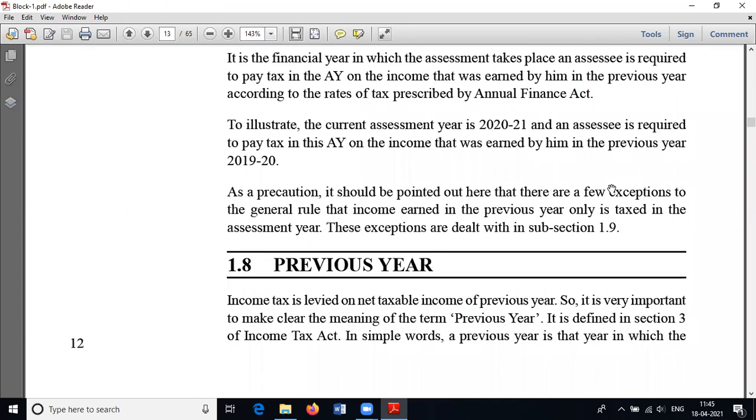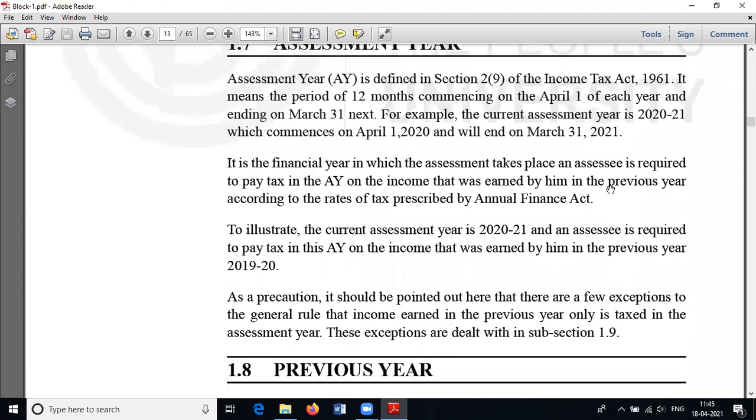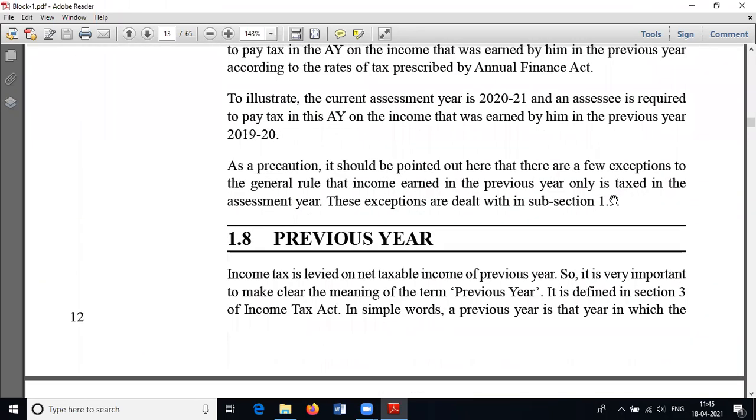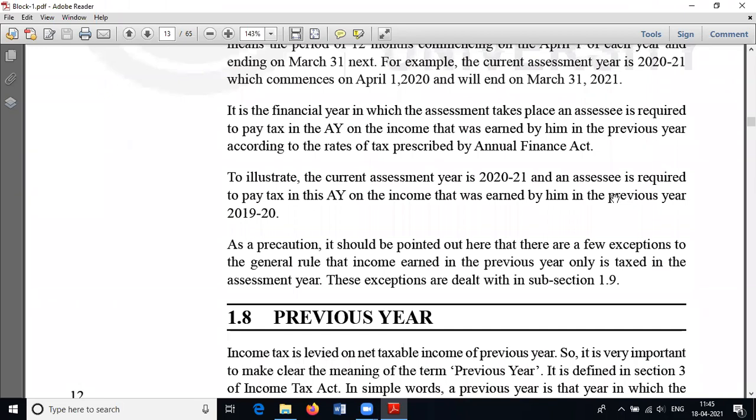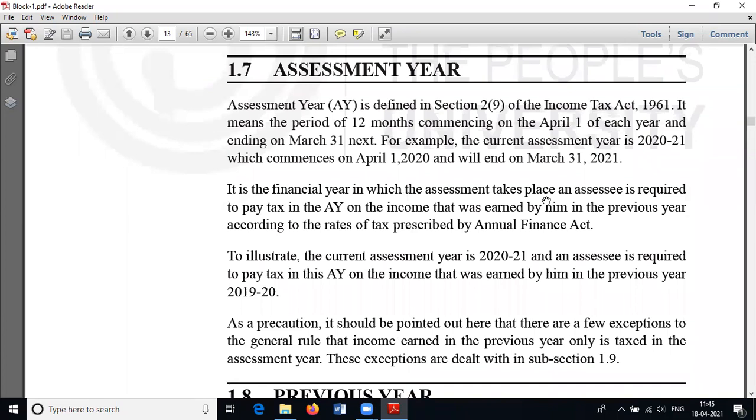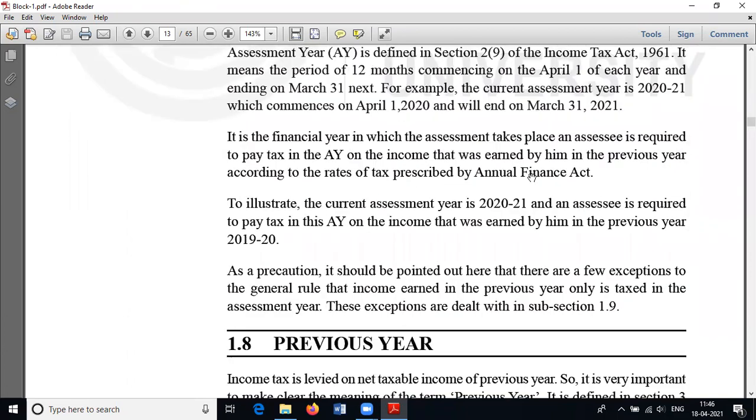Then next is previous year. Previous year means the year just before the assessment year. Or in other words, it means the year in which the income is earned.